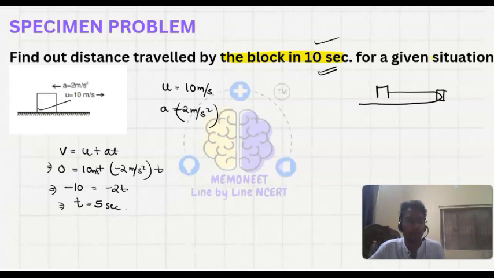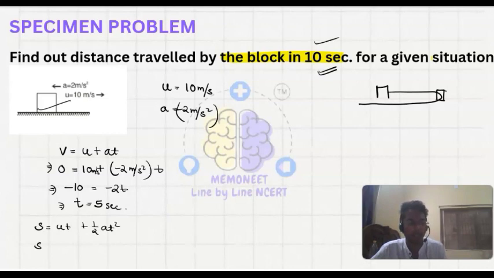We can find it with many formulas, and we can find it in both, but I will choose s equals ut plus half at square, because I have the initial velocity, the acceleration, and the time.